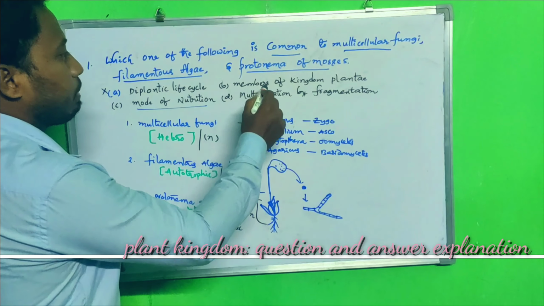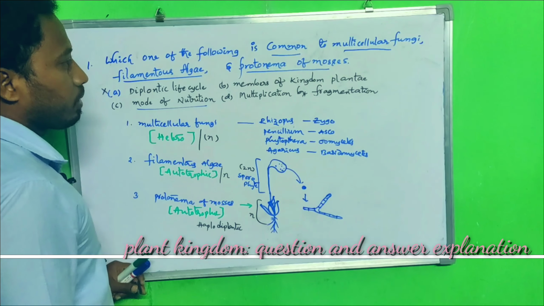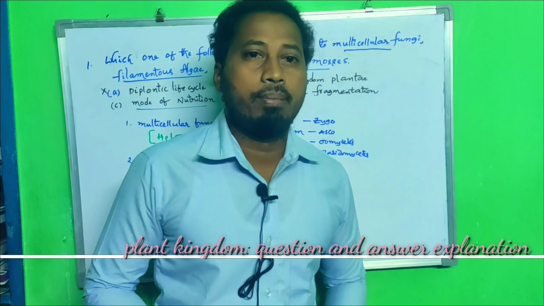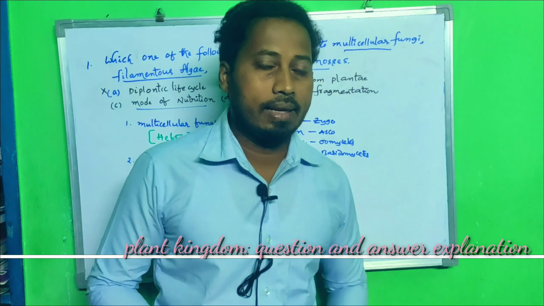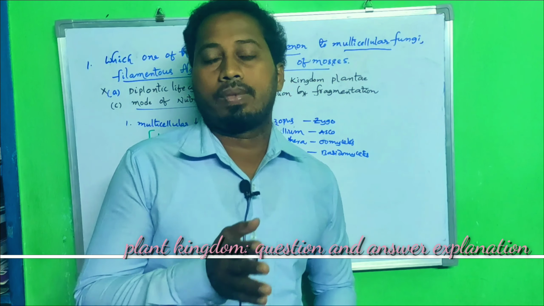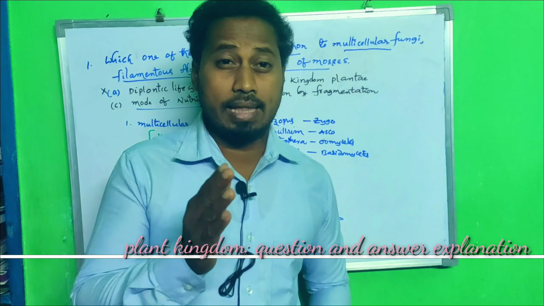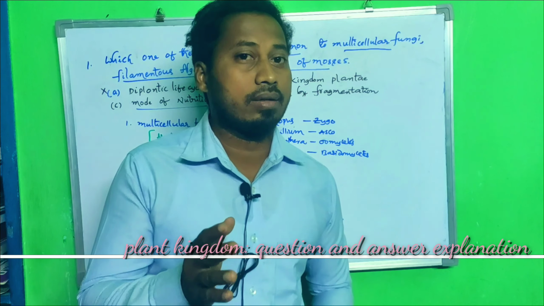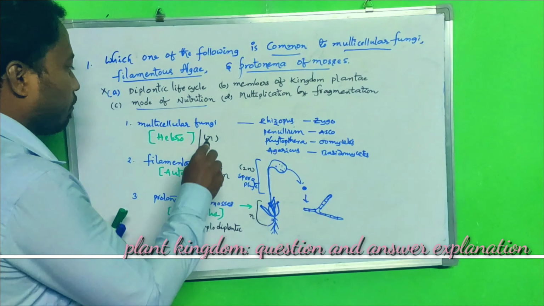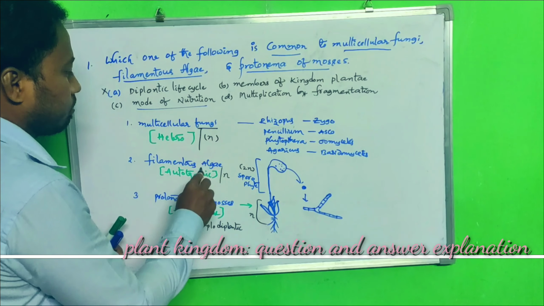Can we go for members of kingdom Plantae? According to Robert Whittaker, the kingdoms are Monera, Protista, Fungi, and Plantae. In Plantae, there are Thallophyta, Bryophyta, Pteridophyta, Angiosperms, and Gymnosperms.